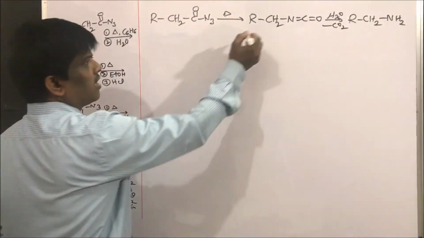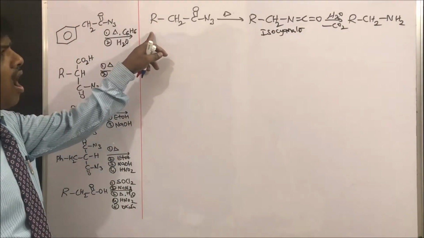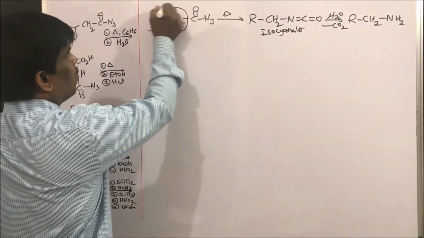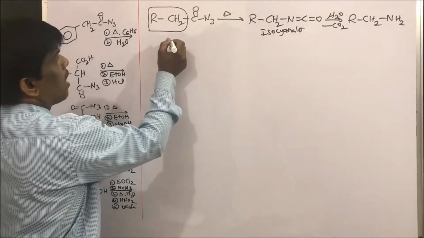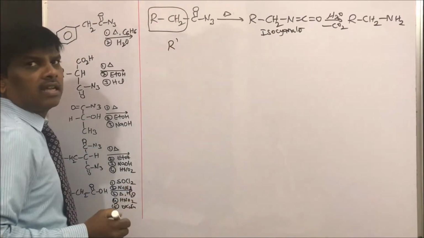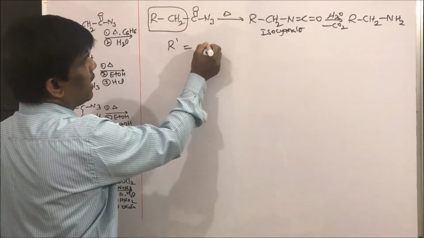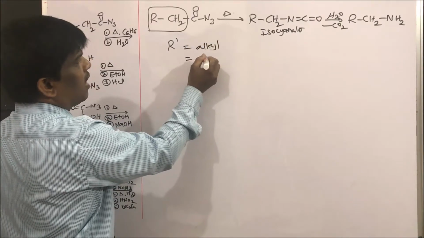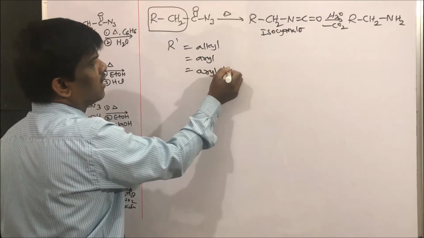So the actual intermediate is the isocyanate. When it comes to this R group, let us take R prime. This overall R prime can be alkyl, aryl, or arylalkyl.